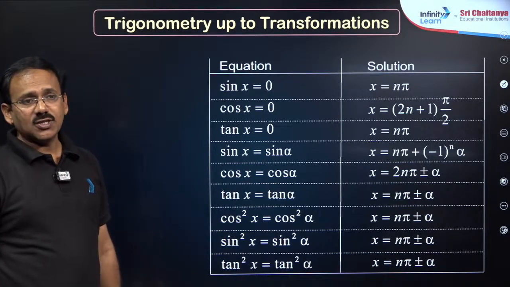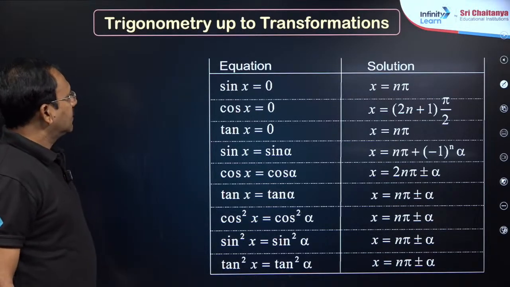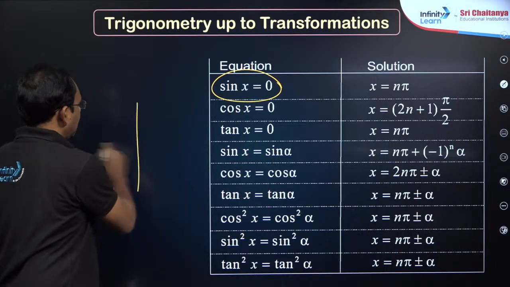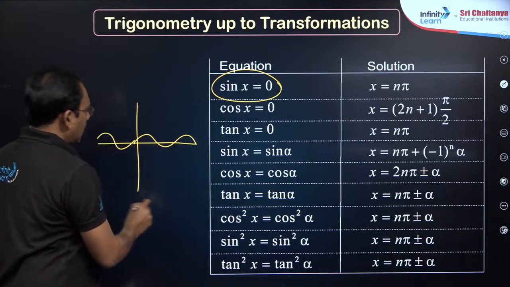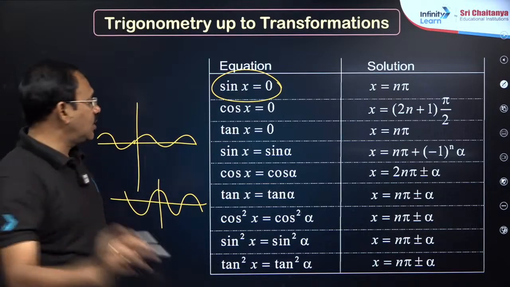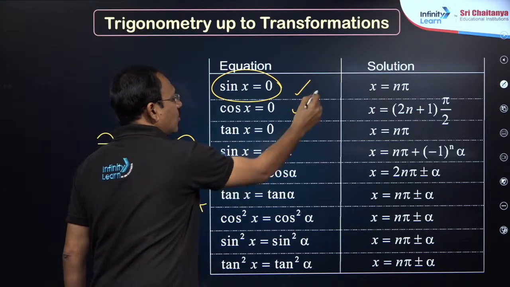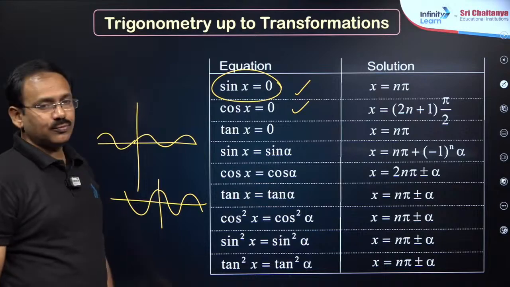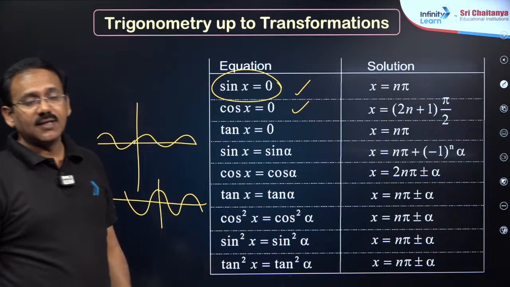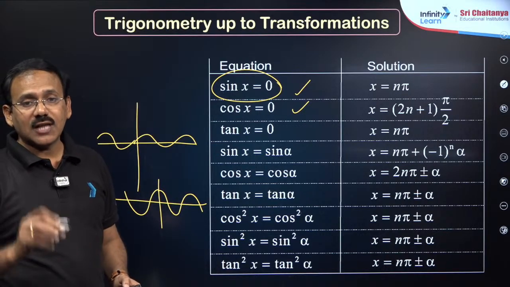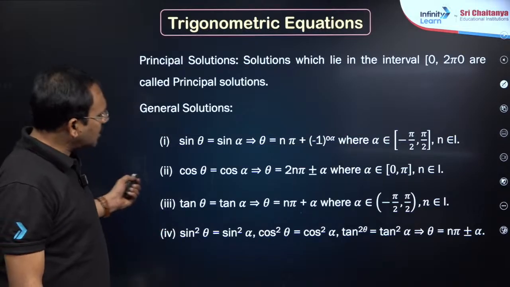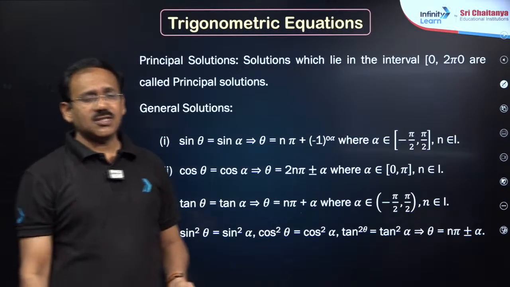Coming to trigonometric equations, dear students, sin x becomes 0 when x is n pi. You just see the graphs of sin. Cos becomes 0 at pi by 2, like this. Most important: sin becomes 0 when x is n pi, and cos becomes 0 when x is an odd multiple of pi by 2. These two things are enough. The rest of the things are not giving questions of this format. You must know the graphs of sin, cos, tan to answer questions from trigonometric equations. General solutions are not required for trigonometric equations, dear students.